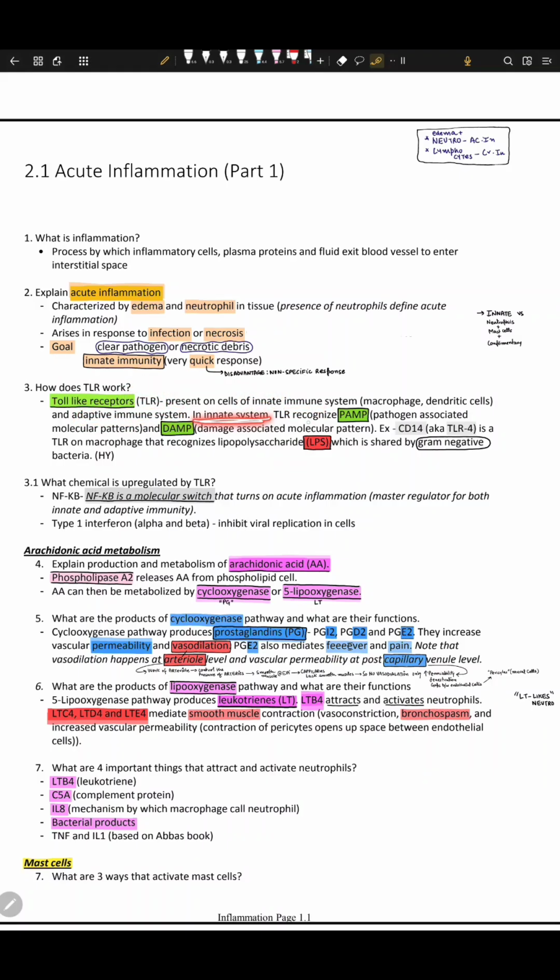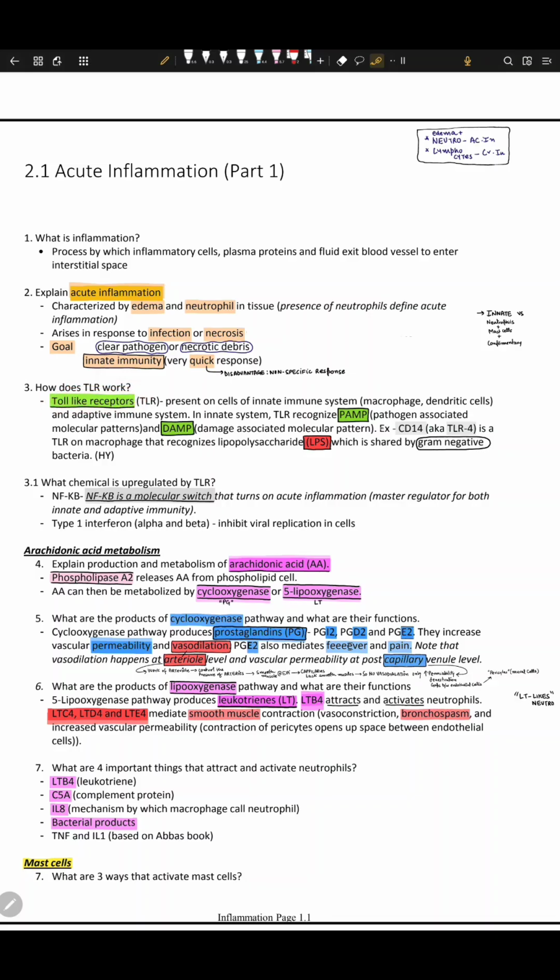In the innate system, the fast system, the TLR recognizes something called PAMP. What is PAMP? Pathogen associated molecular patterns. It's a pathogenic molecule, and it also recognizes DAMP. What is DAMP? Damage associated molecular patterns. It's a recognition molecule.